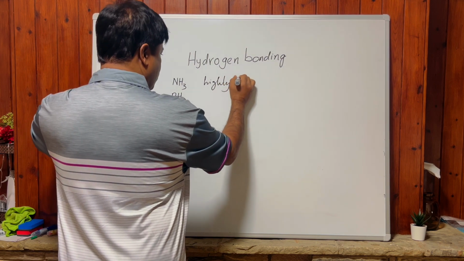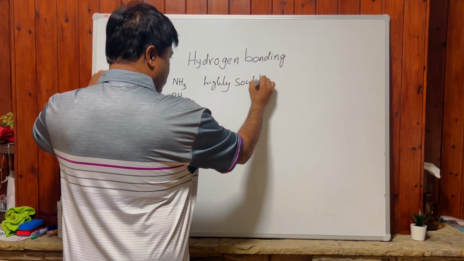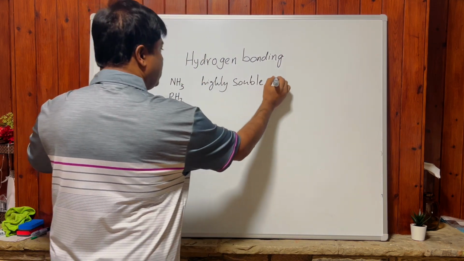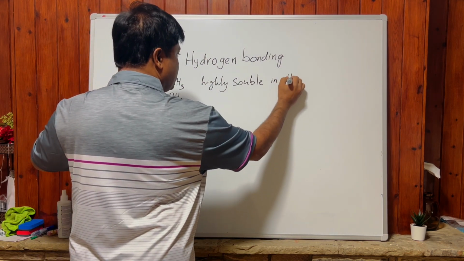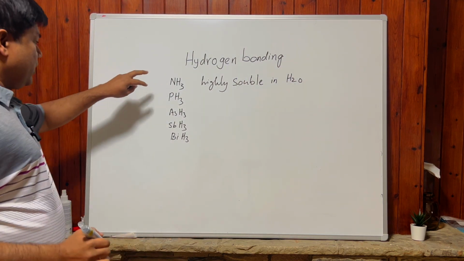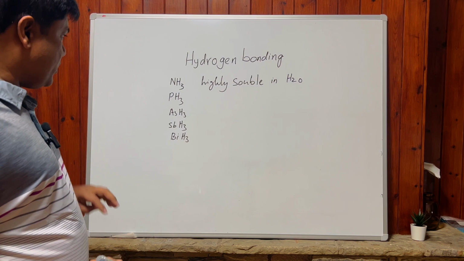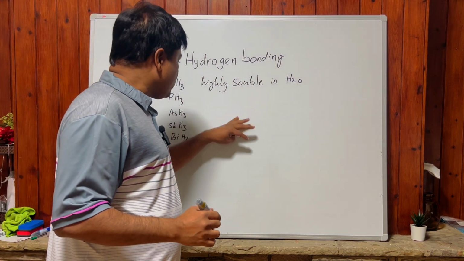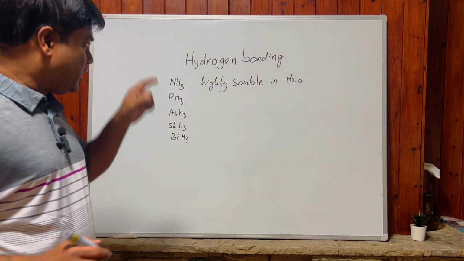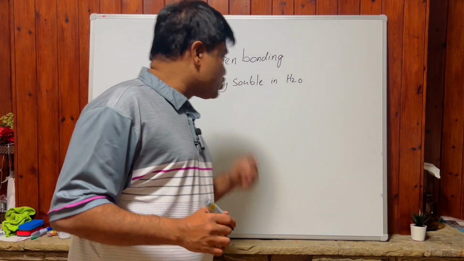Highly soluble in H2O. And ammonia is polar, which is one of the reasons, but we are not looking at the polarity of the molecule; the presence of hydrogen bonding makes the ammonia molecule more soluble.